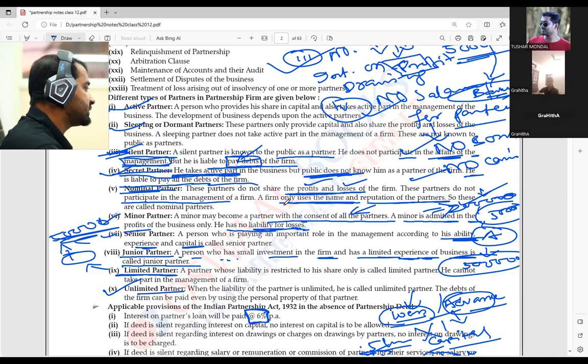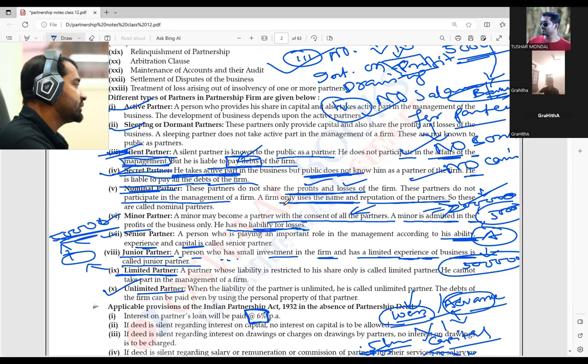Any doubt up to this? No doubt, but the thing is that if you do not revise, you cannot remember these things. Okay. So these are all things we have already seen.